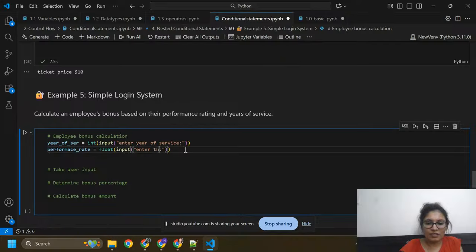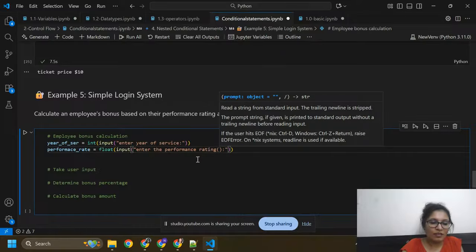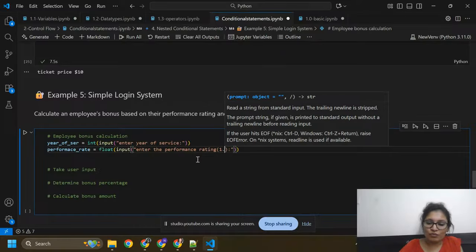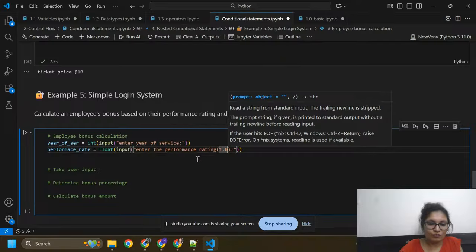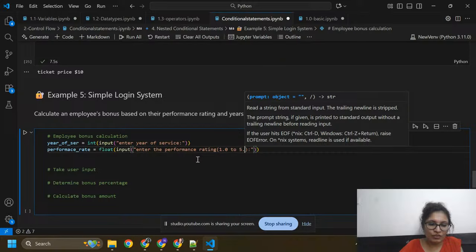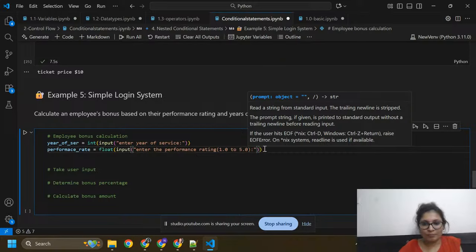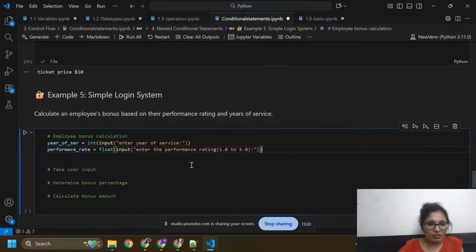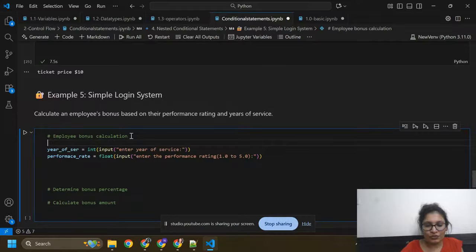Ratings would be from 1.0 to 5.0. These are the user inputs. Take user inputs. Here I just need to paste it here.